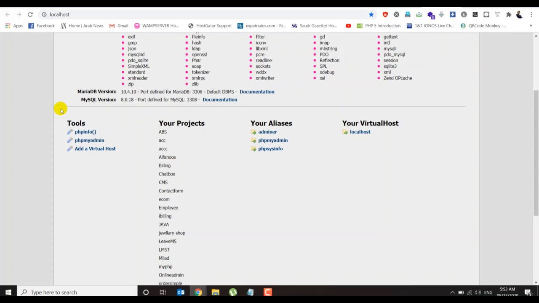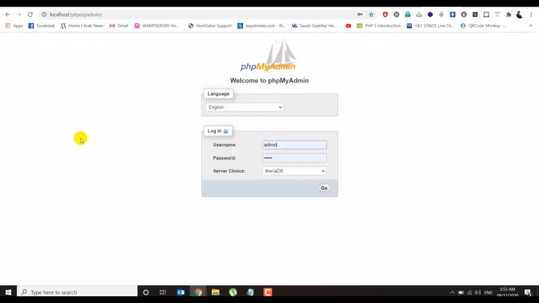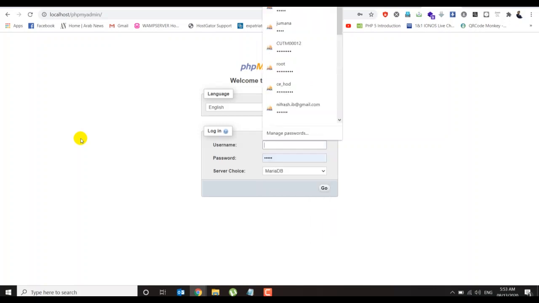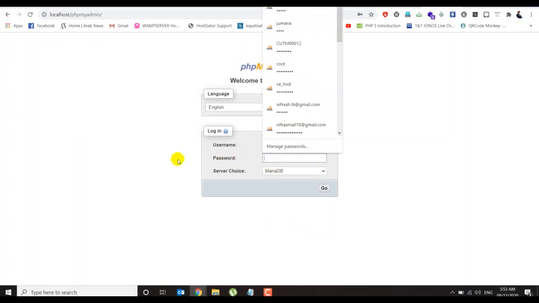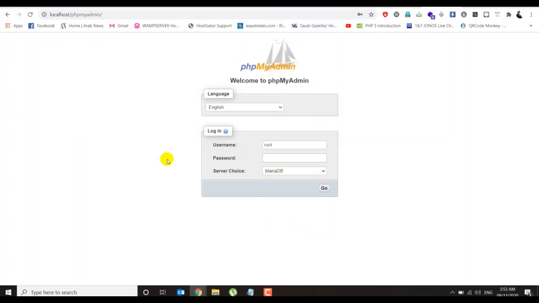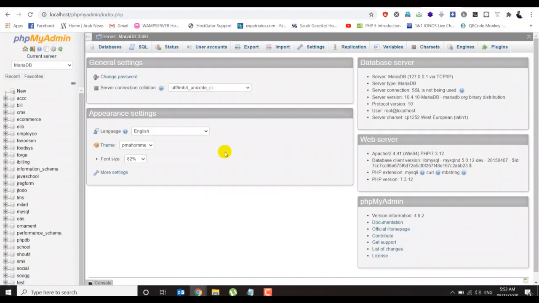If you want to run phpMyAdmin, go ahead and click phpMyAdmin, so you can run the localhost of the MySQL database. For accessing your database, type root and the password should be blank, then click go, so you can open the database pages.